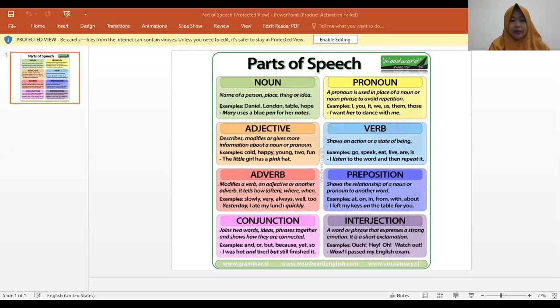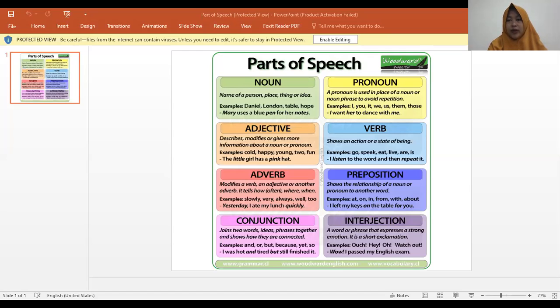And this is the example of adverb in a sentence: Yesterday, I ate my lunch quickly. Yesterday is an adverb of time, and quickly is an adverb of manner. Ada kata keterangan waktu dan kata keterangan cara. Yesterday, kemarin; quickly, dengan cepat.